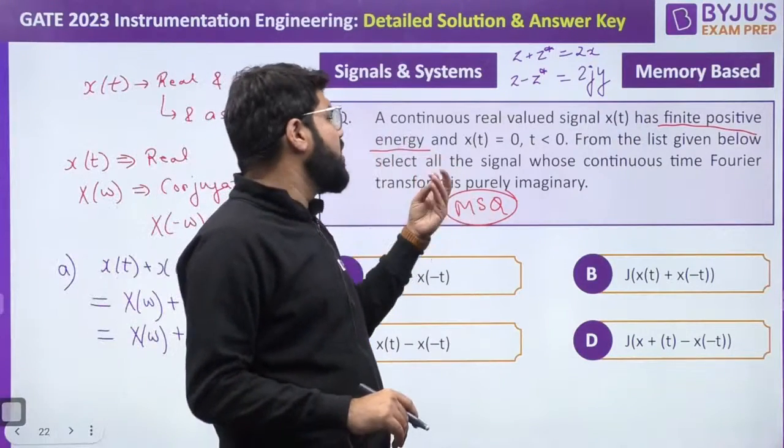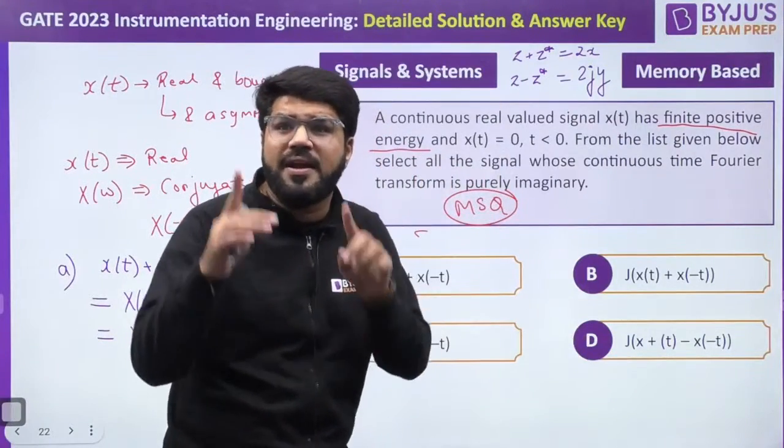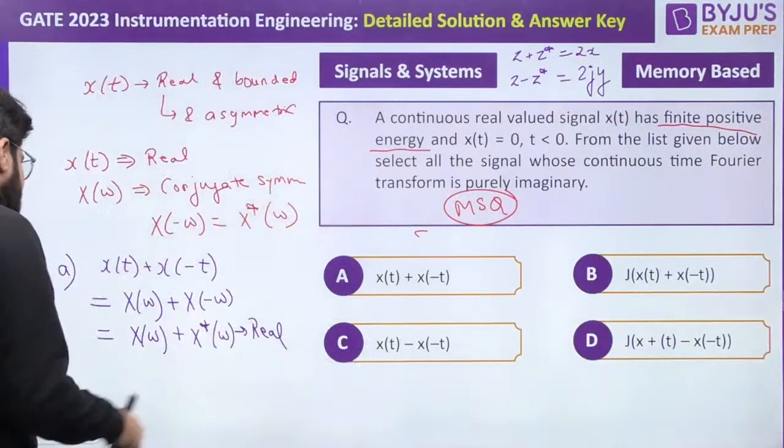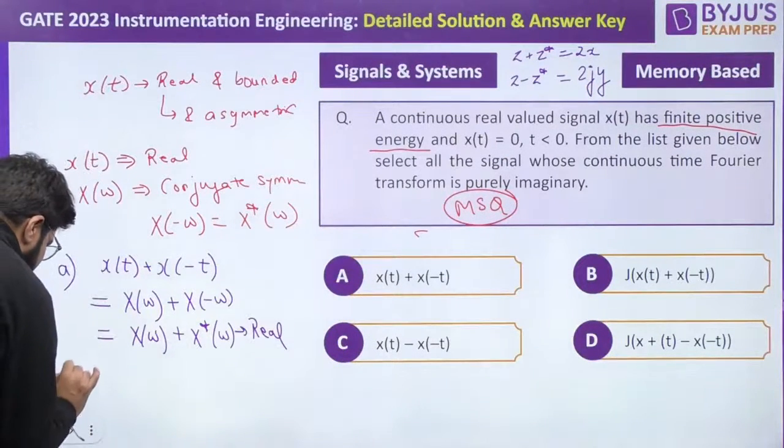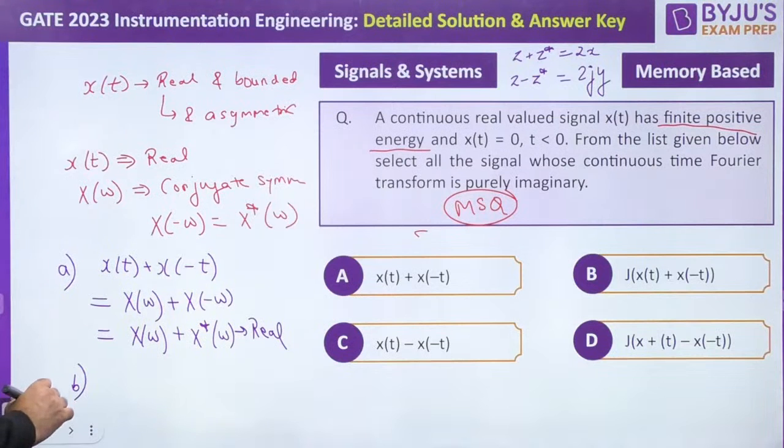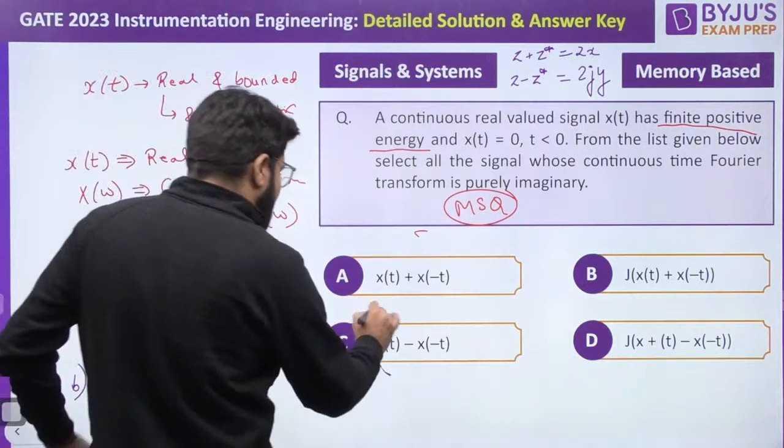Which of the signal's Fourier transform is pure imaginary? So A is not correct. Rityaksha, just check, I think you have reversed it. Okay, now let me check with B. Sir, what is B? Okay, so let me write it here.